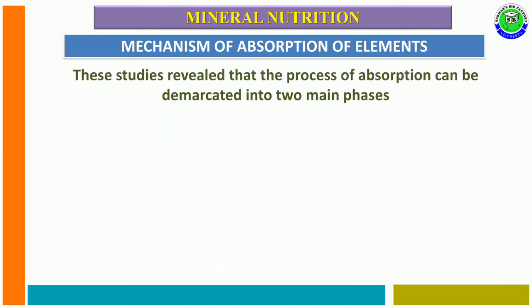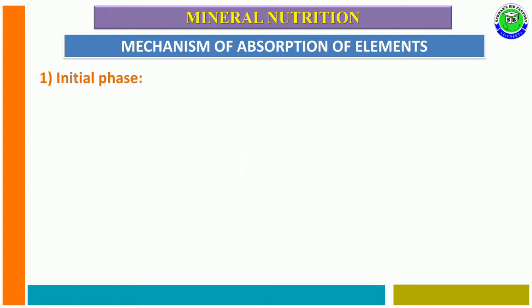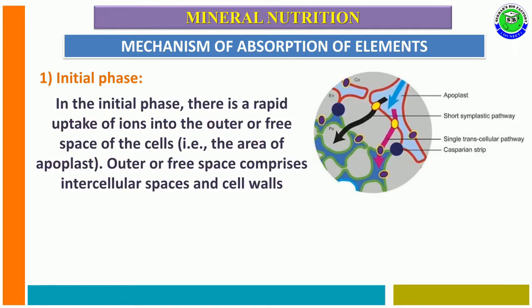These studies revealed that the process of absorption can be demarcated into two main phases. The first phase is the initial phase. The second phase is the metabolic phase. During the initial phase, there is a rapid uptake of mineral nutrients into the outer or free space of the cell, which is nothing but the intercellular spaces, through apoplast movement.